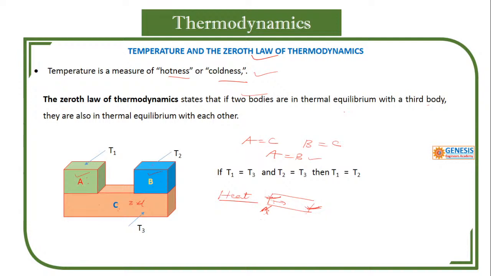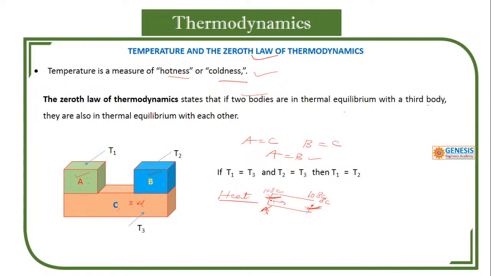If the temperature at this end is 100 degrees centigrade and at the other end it is 0 degrees centigrade, the heat flows until the other end also reaches 100 degrees centigrade, then it stops flowing.